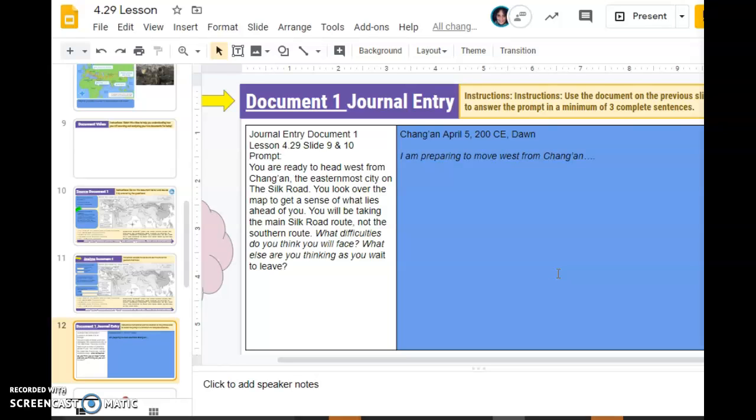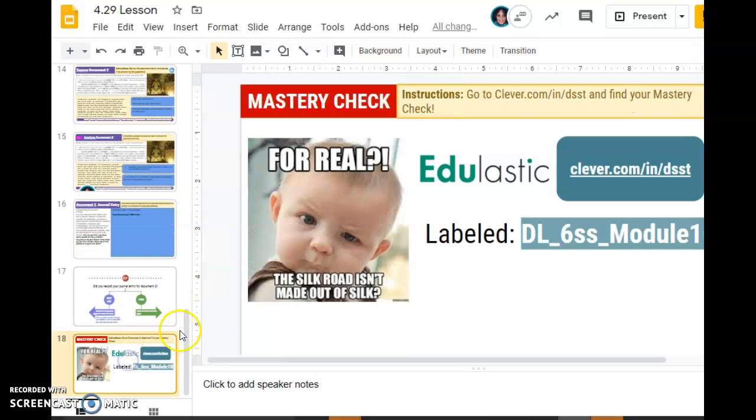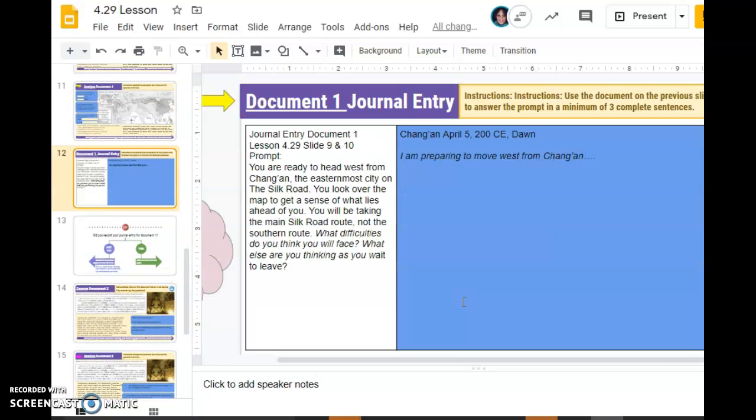Once you have completed these journal entries in a minimum of 3 sentences for both documents, then you'll be able to move on to your mastery check. One thing that's important to remember is to read the prompt fully, because the prompt asks you various questions that can really help you with your sentences and making sure that you're being thorough in your response.